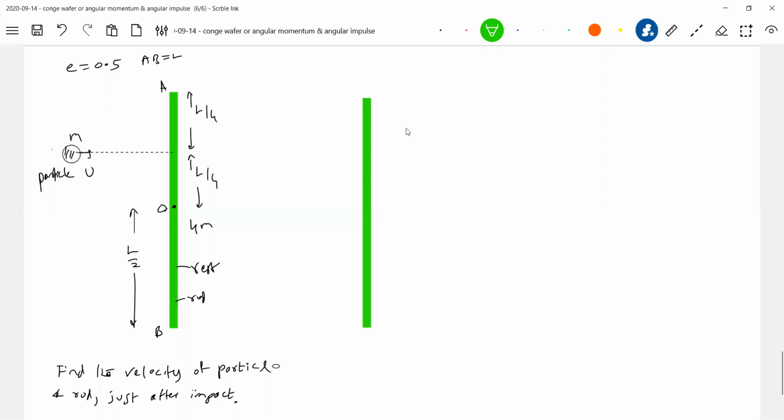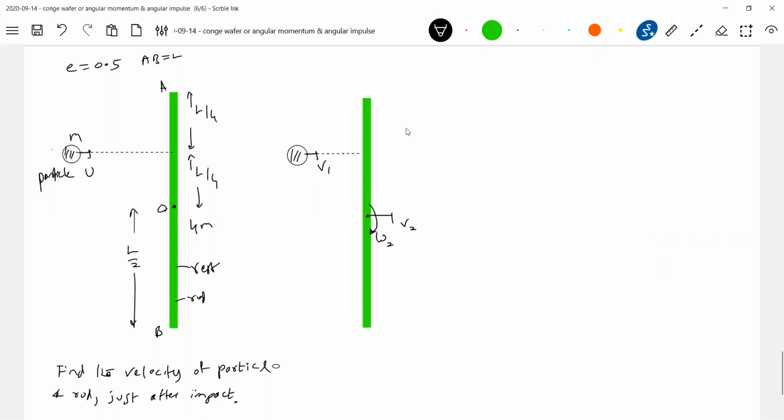Already we know enough of ideas, so directly after collision I'll show it. So here, I'll assume the particle will have velocity v1. And now what about this rod? Will it rotate about center of mass or will it rotate about its own center? It will rotate about its own center.